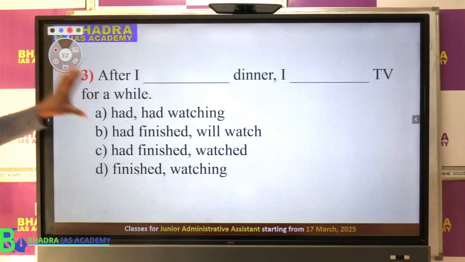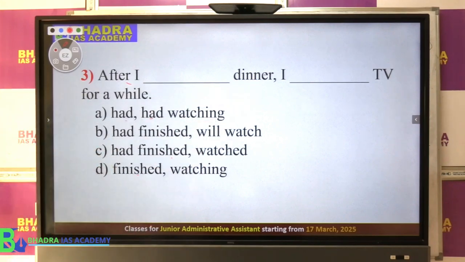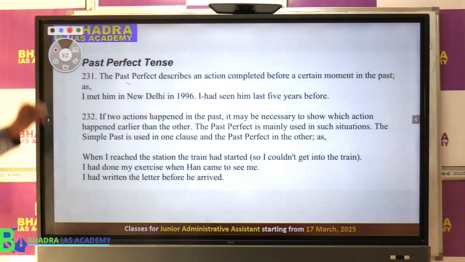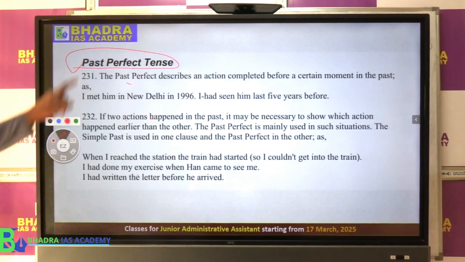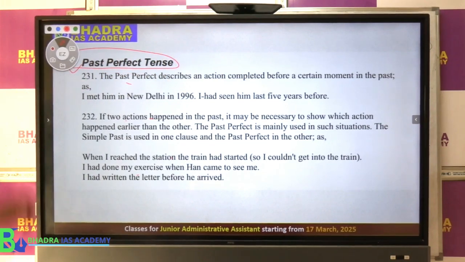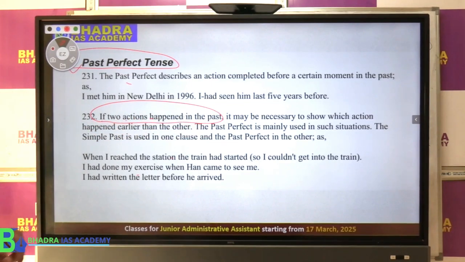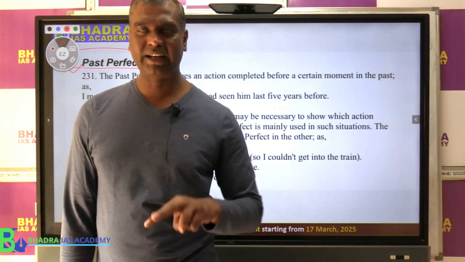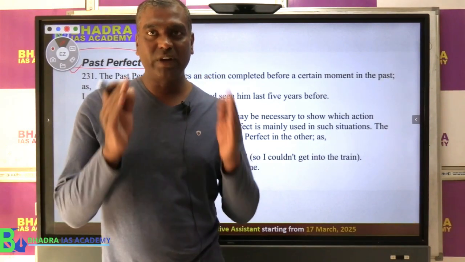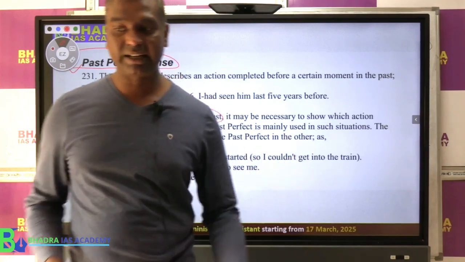So now, how to solve this kind of question when you have two verbs like this? The rule in English is called the past perfect tense rule. What does the rule say? Pay attention. It says if two actions happened in the past, then we have to show which action happened first, and after that which is the second action. Right?